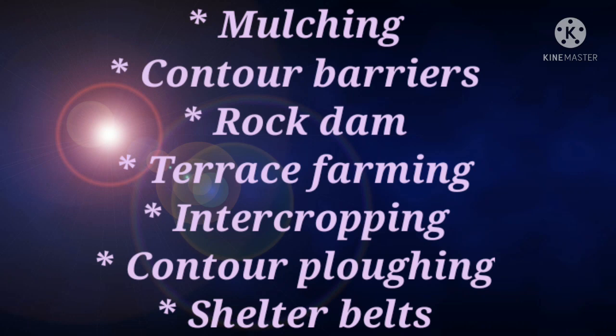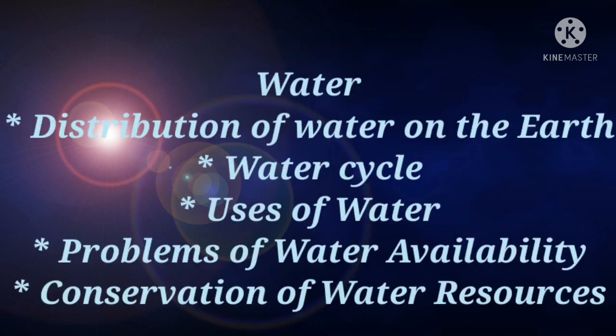Moving on to understand water. Students, you know water is an important natural resource. It covers 3/4 of the Earth's surface. See, Earth is also called the water planet because it contains a large amount of water. Students, why is the Earth called the water planet? Yes, the Earth's surface has about 3/4 water, so it is called the water planet.